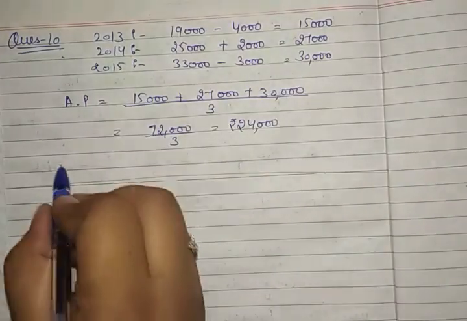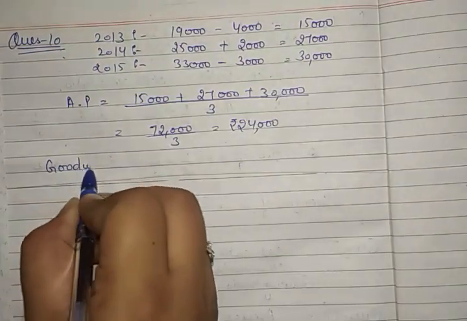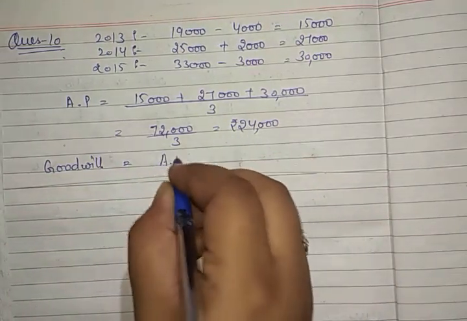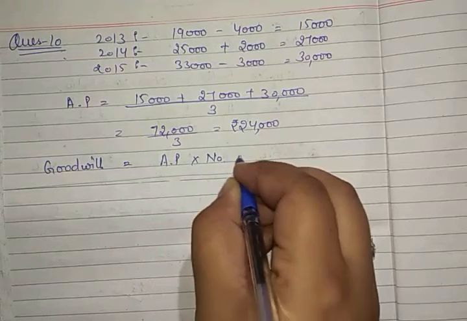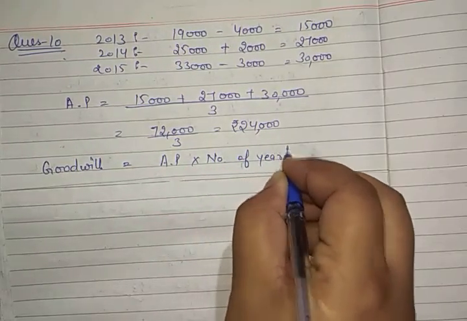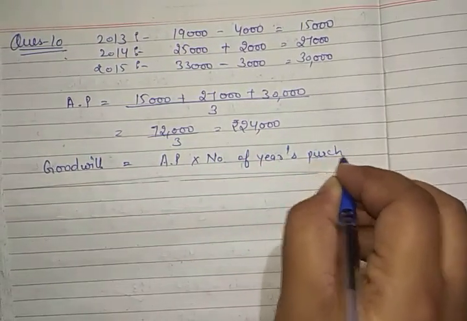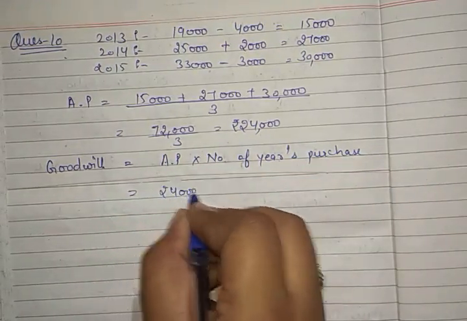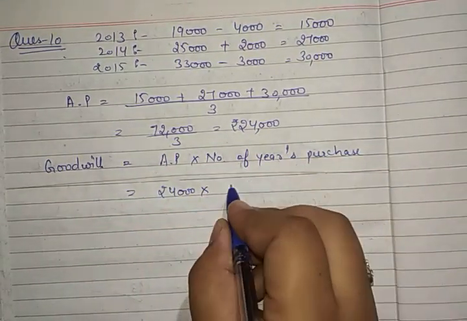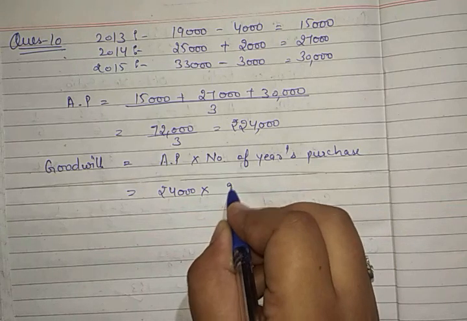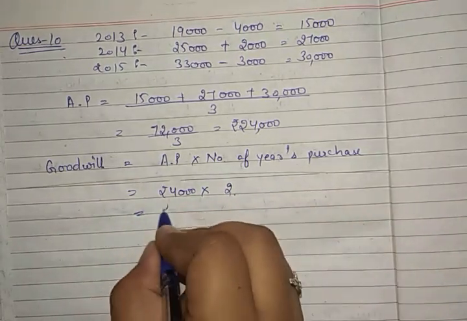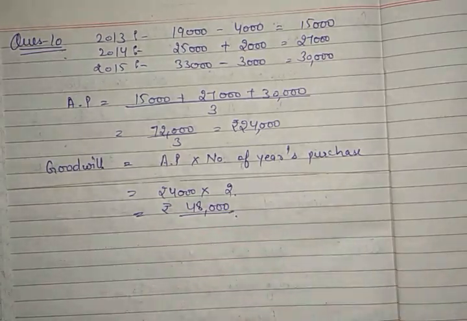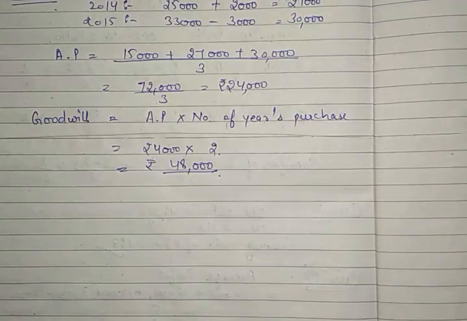Now we need to find out the goodwill. Goodwill is average profit into number of years purchase. Now average profit is 24,000 and number of years purchase is given in the question as 2. So it will become rupees 48,000 as goodwill. This is our answer. Okay, let's move to the next question.